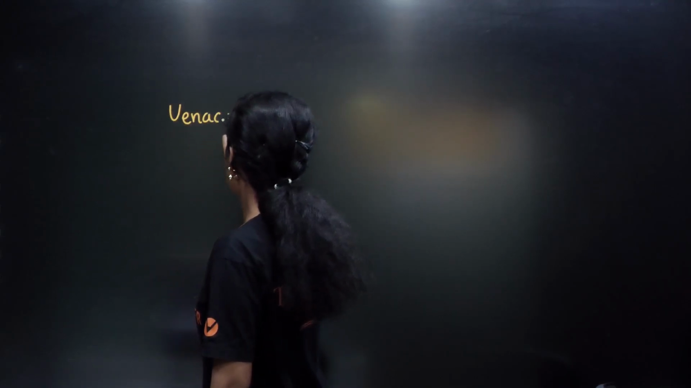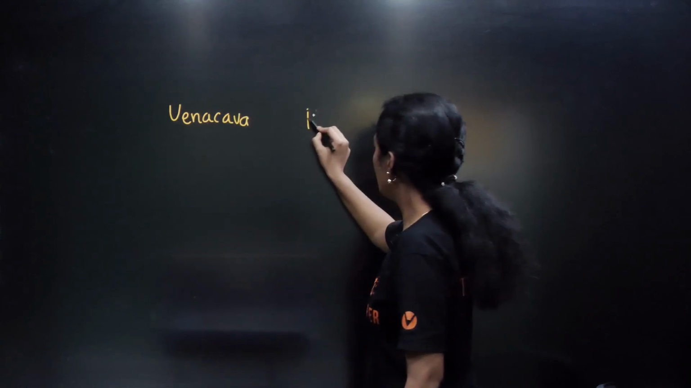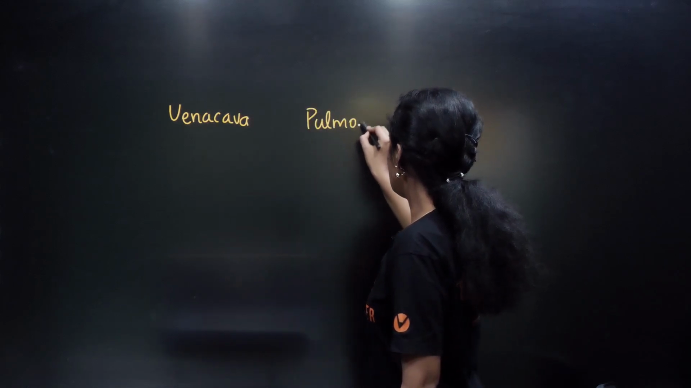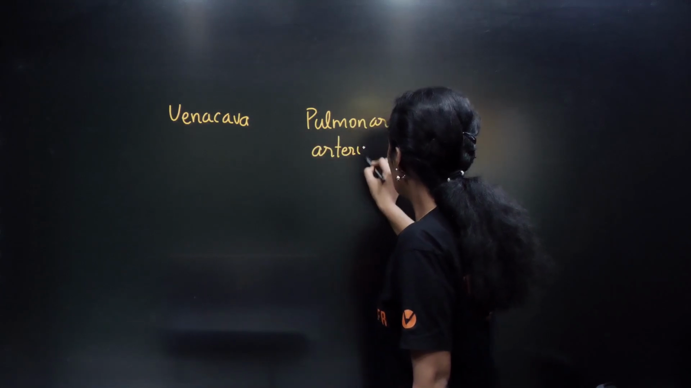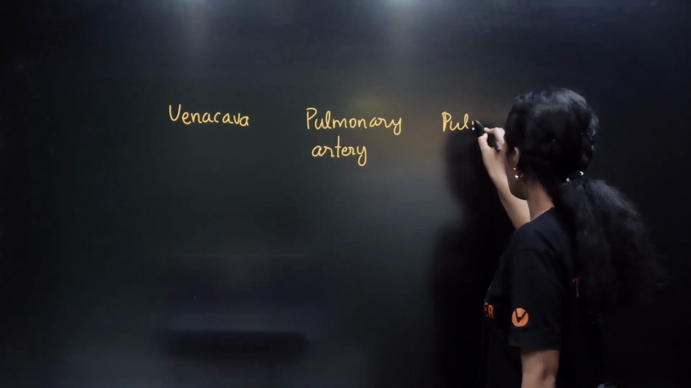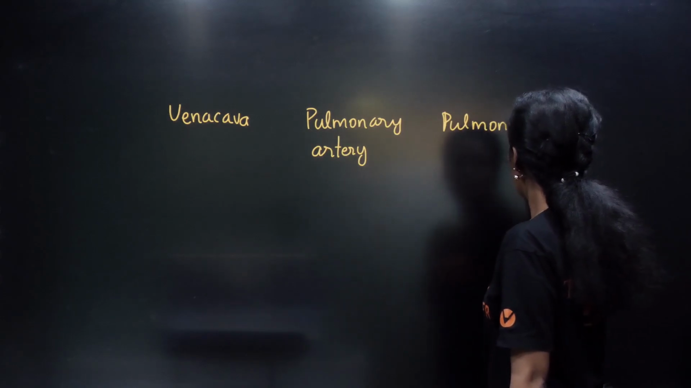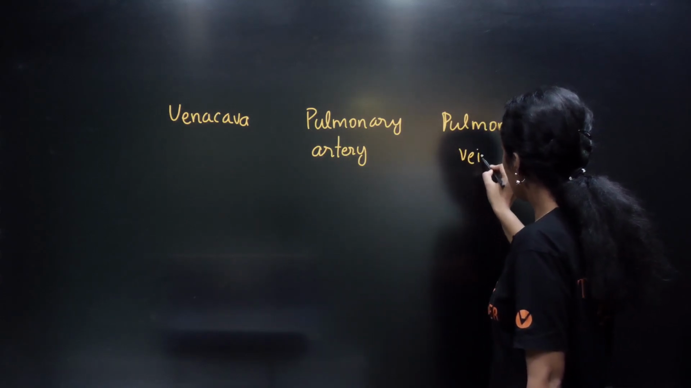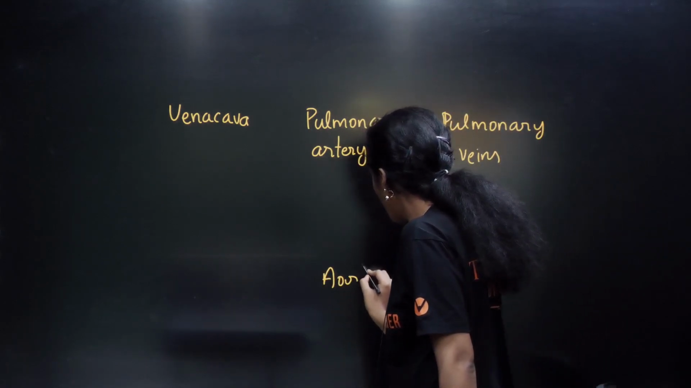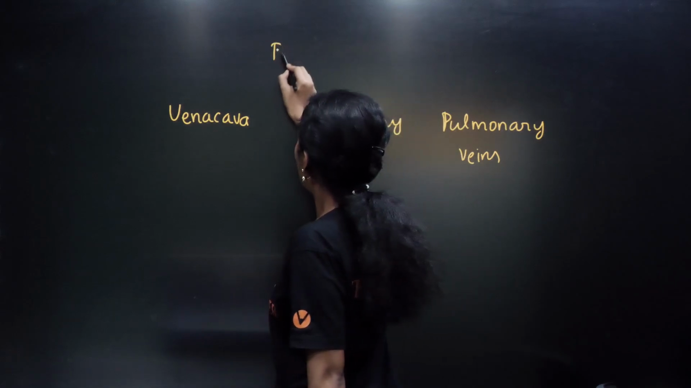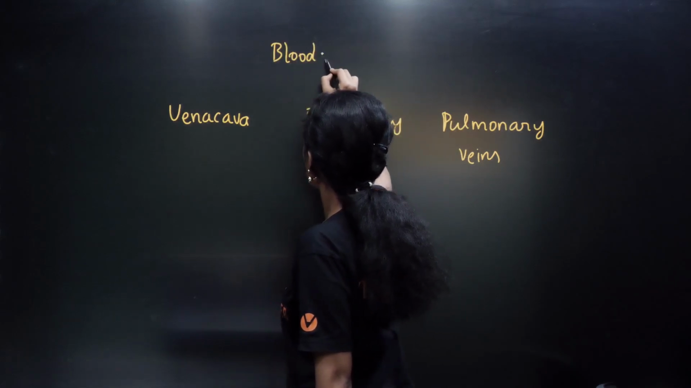Okay, so simply speaking, you have 4 important blood vessels. You have vena cava, pulmonary artery, then you have pulmonary veins, okay, and then you also have aorta. These are the 4 important blood vessels of the heart.